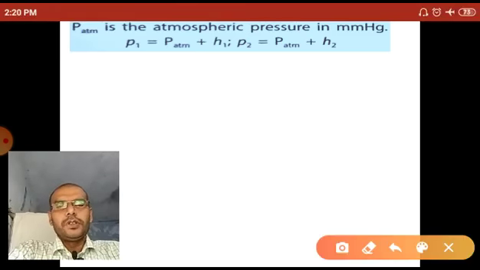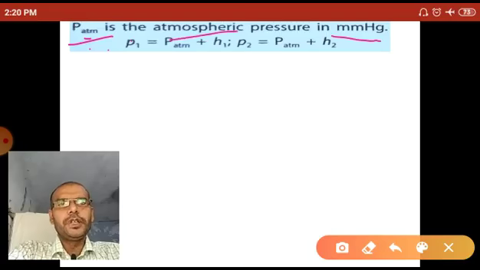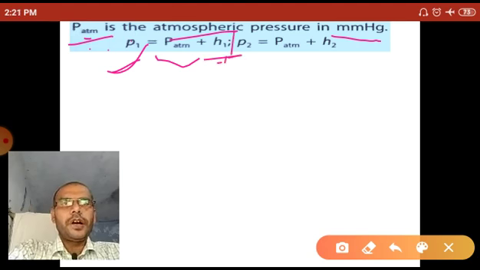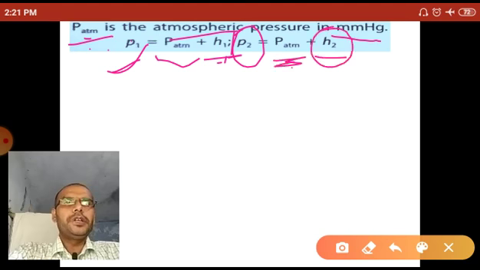So the total pressure: P atm is the atmospheric pressure in millimeters of Hg. Then the pressure P1 in the first case equals atmospheric pressure plus H1, the height of the mercury in millimeters of Hg. Now after applying extra pressure, the final pressure P2 equals atmospheric pressure plus H2, the height of the mercury in the tube.